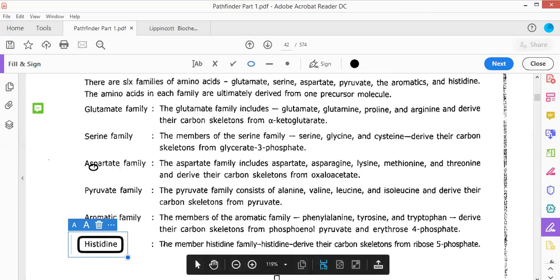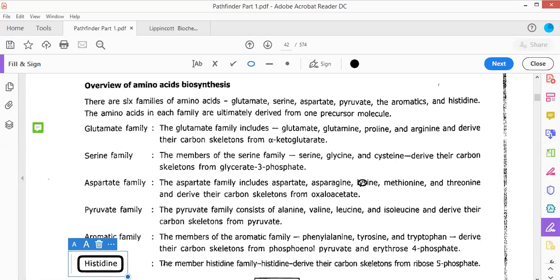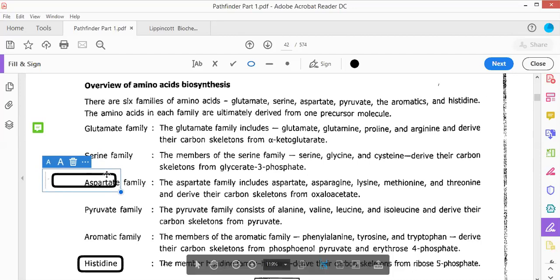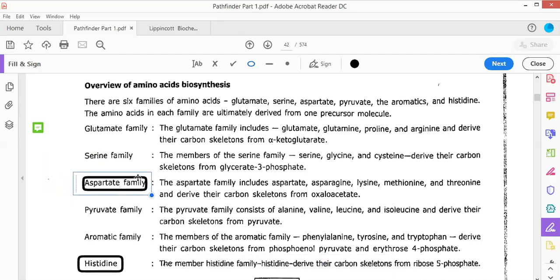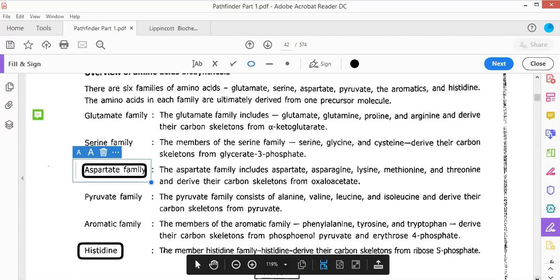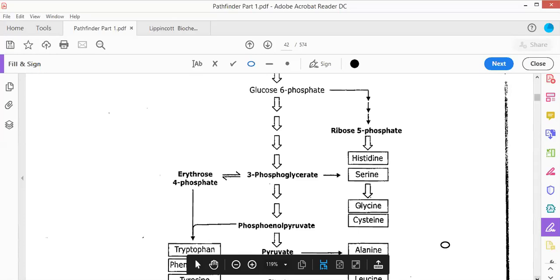Okay, you can see this aspartate family. The aspartate family can give rise to aspartate, asparagine, lysine, methionine, and threonine. So there are 5 members. Whereas the pyruvate family can only give rise to 4 members. So the aspartate family is the largest family among all the amino acids, and histidine is the smallest family. So this is of key importance. Questions have been asked.